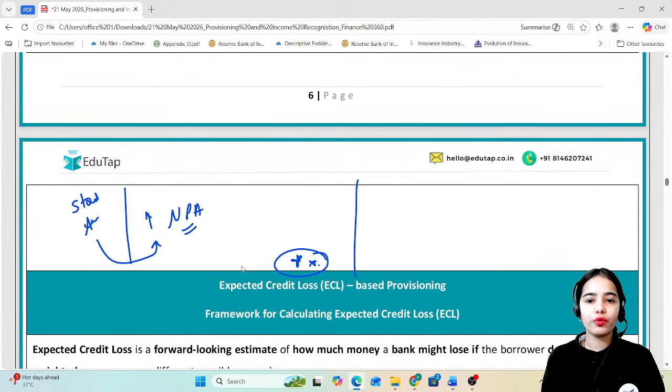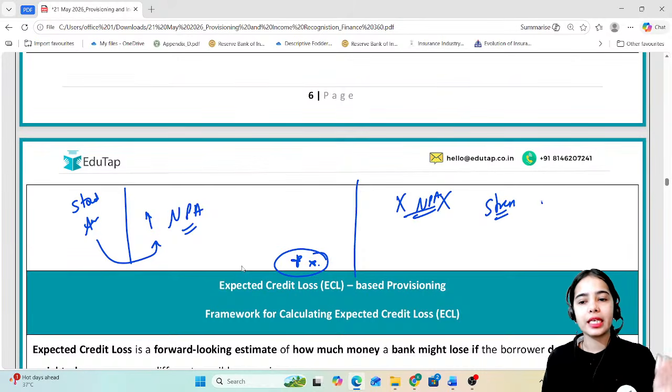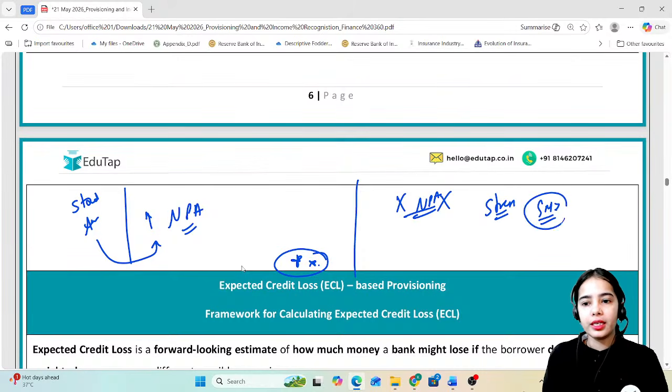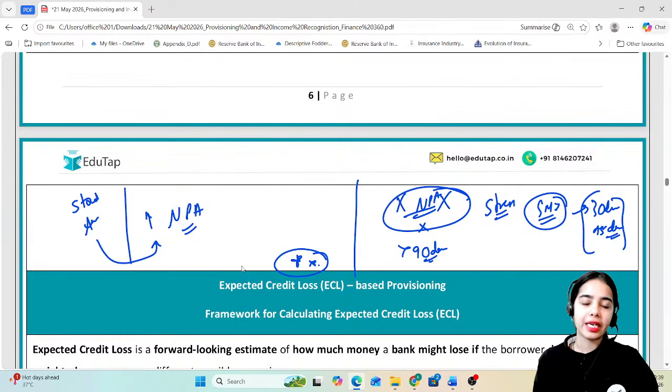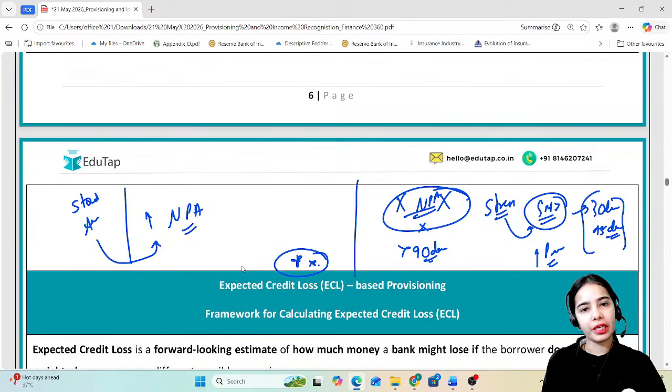So as soon as the stress is recognized, provisions have to be maintained. Okay, so we don't have to wait. The banks don't have to wait for the loan to become NPA. As soon as the stress is recognized, let's say the EMI is not coming for 30 days or for 45 days, the loan has not become NPA because a loan becomes NPA when more than 90 days have passed. So for 30 days the EMI has not been paid, the stress has been recognized, and higher provisions have to be maintained by the bank. So this is the expected loss model.